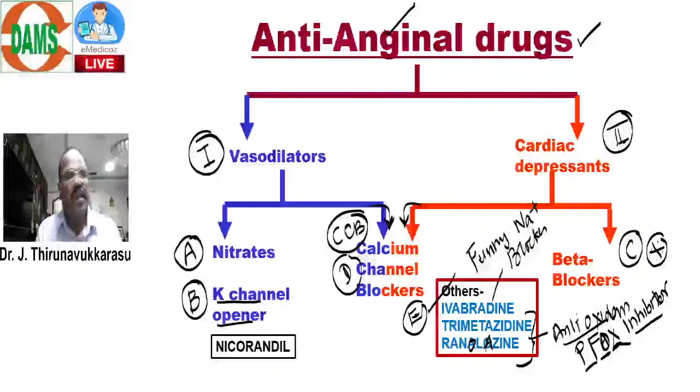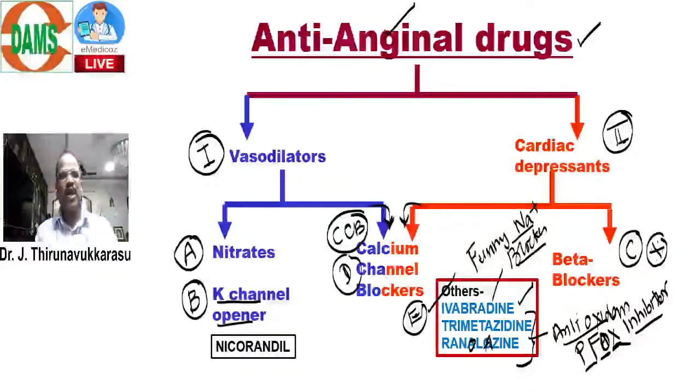Good. So the other important groups of drugs useful for treatment of angina are ivabradine, a funny current sodium channel blocker, and then trimetazidine and ranolazine, which are called antioxidants.